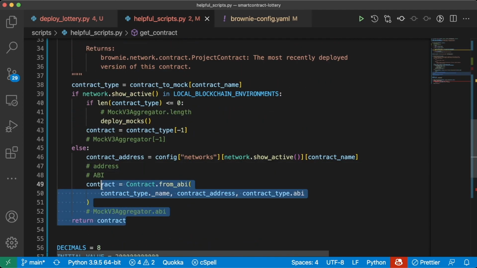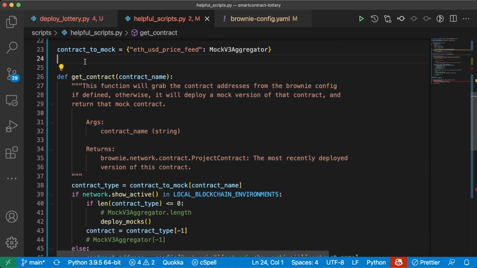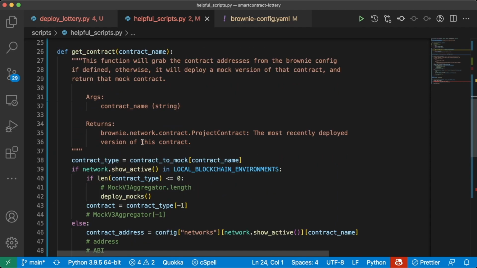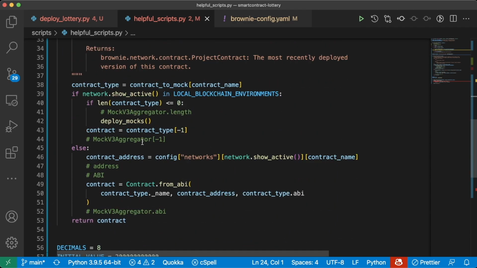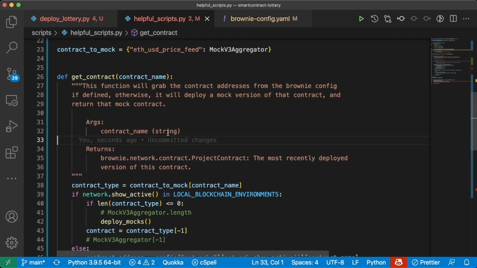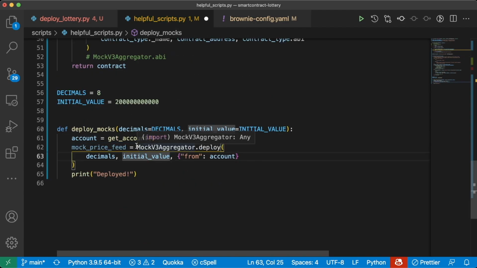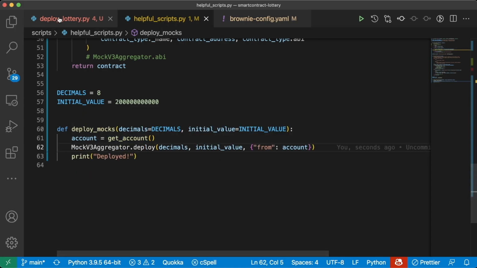Awesome. So this is an incredibly powerful function for us to get a contract based off of if it's already deployed as a mock or it's a real true contract. I know there's kind of a lot here, but definitely check the GitHub repository if you're a little bit confused on what's going on with this function. And let's also just deploy this to make our linter happy. Why not? Yay, VS Code's happy now.